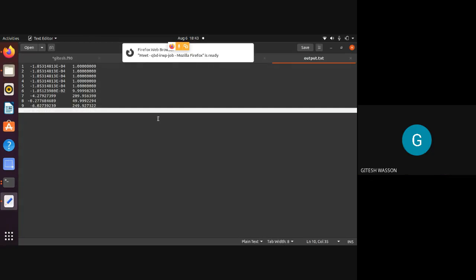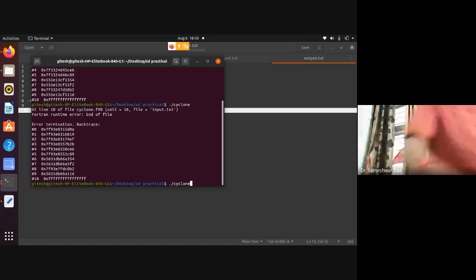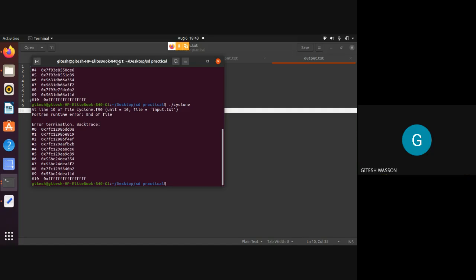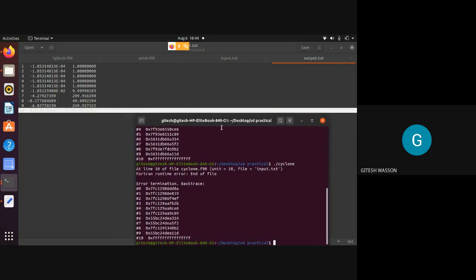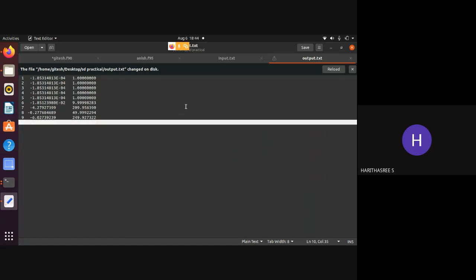I'm getting something like this. Yeah, you got some output. Yes, sir. But sir, compare. Over here again, it's written this only: error termination, backtrace. Once again, the last line is showing only this. Even in mine also, and 20 values are also there. Some problem is still there.